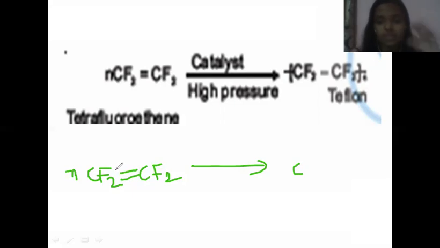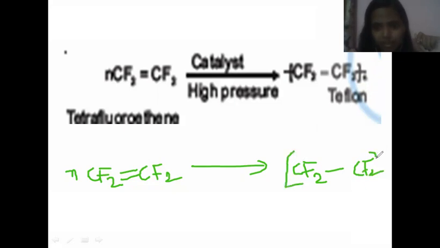So such molecules undergo addition polymerization. When you are writing the polymer from the monomer CF2 double bond CF2, remove the double bond and put a single bond. CF2, and put a bracket.